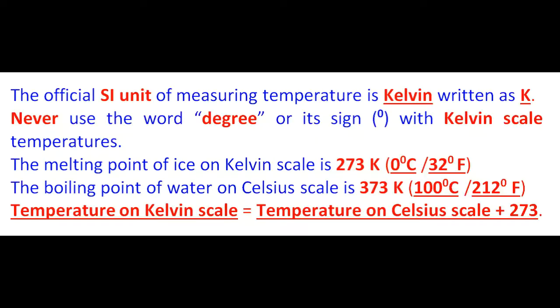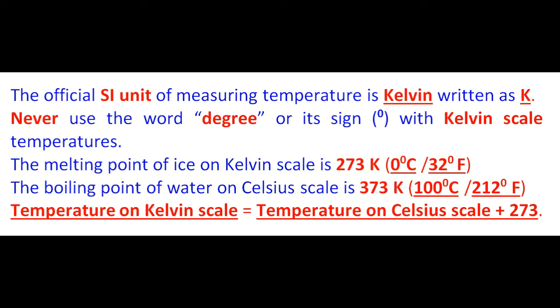The official SI unit of measuring temperature is Kelvin, written as capital K. Never use the word degree or its sign with Kelvin scale temperatures. The melting point of ice on Kelvin scale is 273 K, which is 0 degrees Celsius and 32 degrees Fahrenheit on the respective other scales.